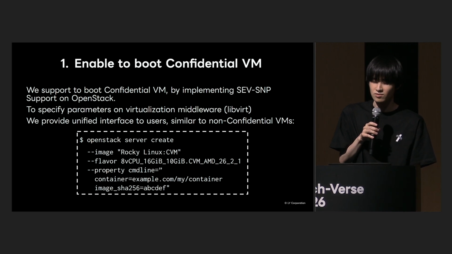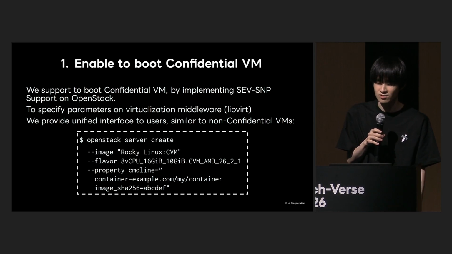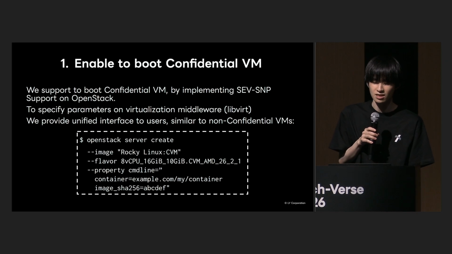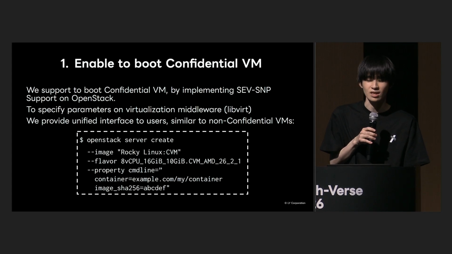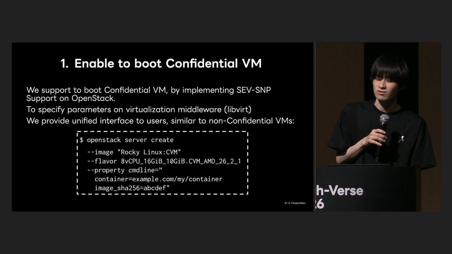First, I'll talk about the first point we implemented, enabling confidential VM startup. We have implemented SNP compatibility in OpenStack by passing settings to virtualization middleware called libvirt. By implementing it in this way, users will be able to launch confidential VM in the same manner as regular VMs. Please see the confidential VM startup method example in the next frame.